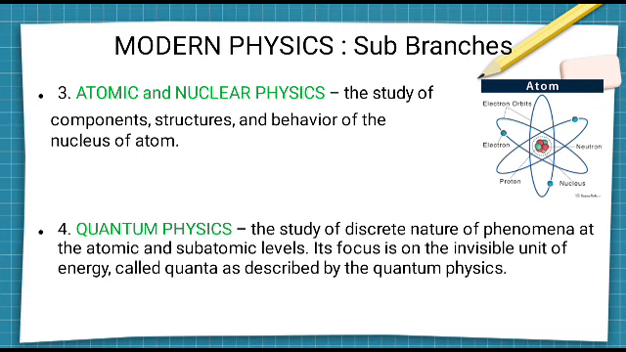And fourth is quantum physics. Quantum physics is basically a study at the very ground level, because a few things failed in classical mechanics, and for that we have to study quantum physics. Quantum physics is basically the deep root study of any physics phenomena. It deals with the discrete nature of phenomena at the atomic and subatomic level, and its forces rest on the invisible unit of energy called quanta.